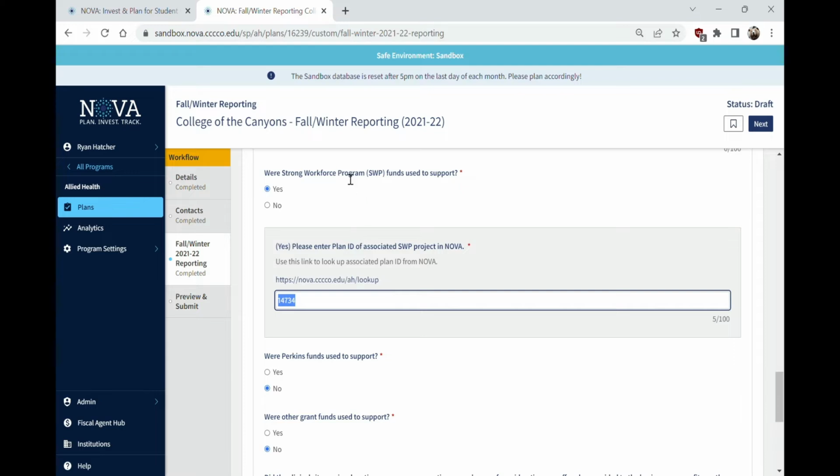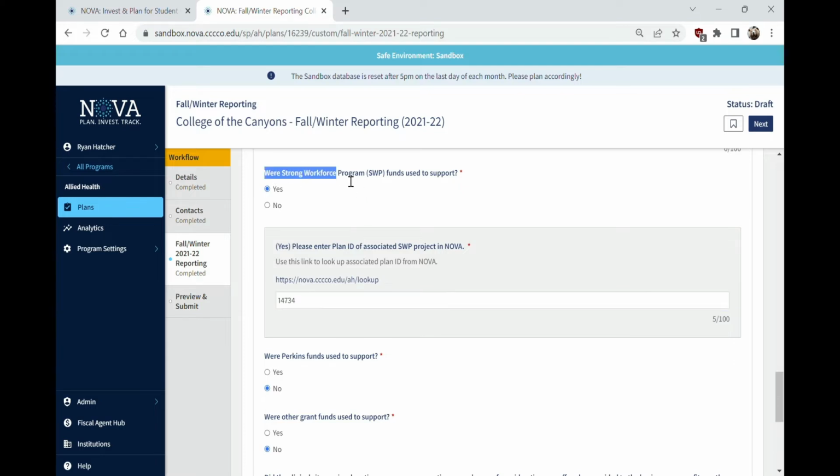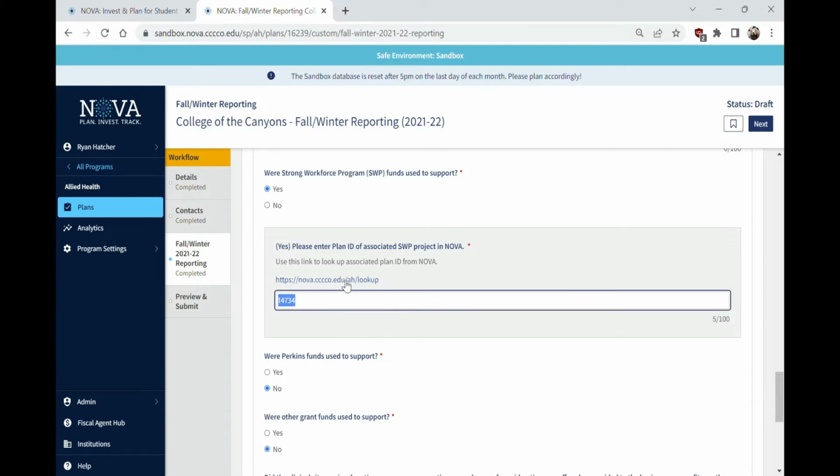As of a couple of years ago, we're required to report on Strong Workforce funds and other grant funds used for supporting clinical placement sites for allied health programs. Now, if you did use Strong Workforce funds, that's an entirely fine use, I believe, of those funds. And what we're going to do is, I've already done this here, but let's talk about how. So I'm going to click yes.